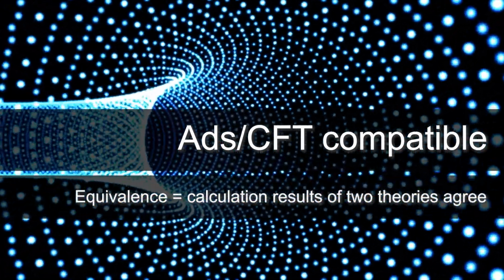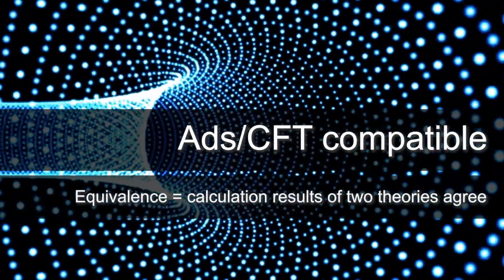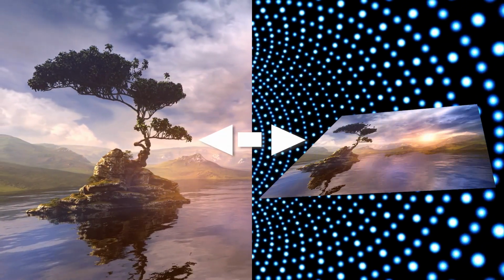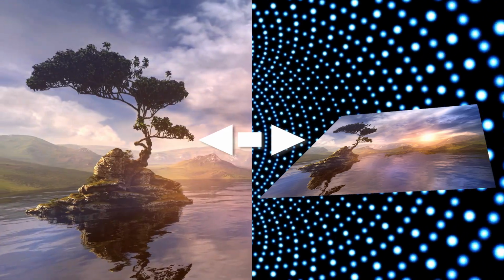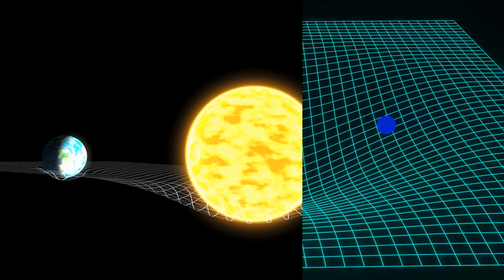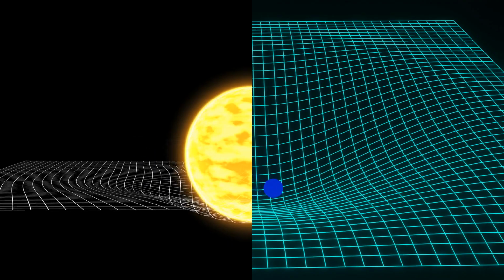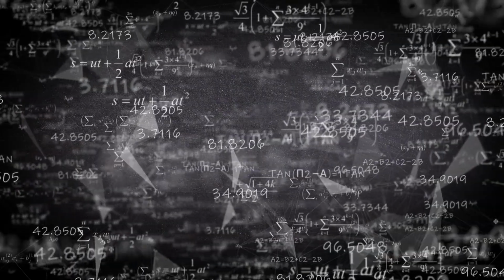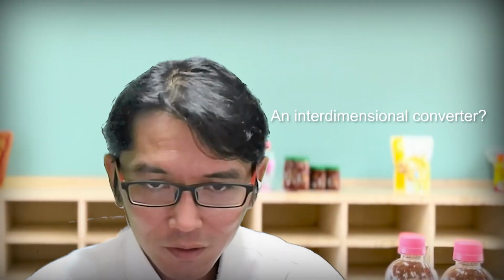Equivalence means the two theories yield identical calculations. Thus, a phenomenon in 3D can be replaced by a phenomenon in 2D. Using AdS-CFT lets a complex quantum mechanical calculation be replaced by a gravity theory calculation in one higher dimension, making it far easier. It is like a converter between dimensions. Applications have already been found, suggesting space-time, like matter from atoms, might be made of unseen fundamental elements. This could overturn much of theoretical physics.